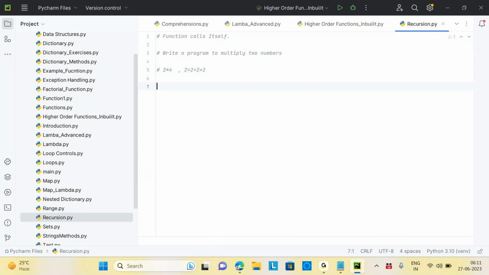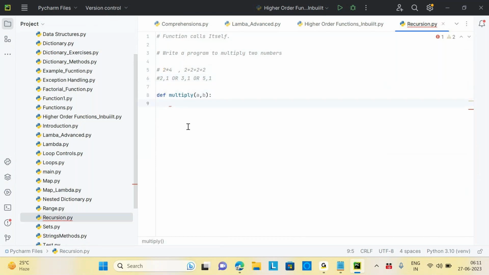Let's take a function, def multiply. It'll take two parameters, so let's take A and B. Here, suppose the second number is 1, then what do we need to return? Example, you have entered 2 comma 1 or 3 comma 1 or 5 comma 1. Any combination where the last number is 1, then what do we need to return here? Just think, the same number.